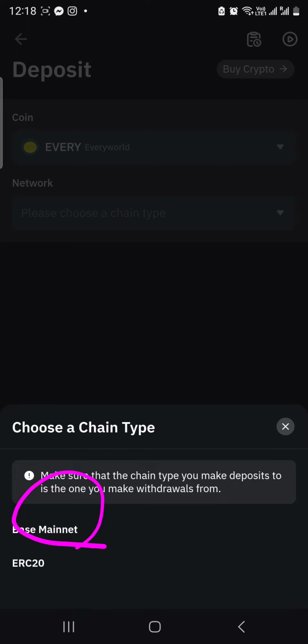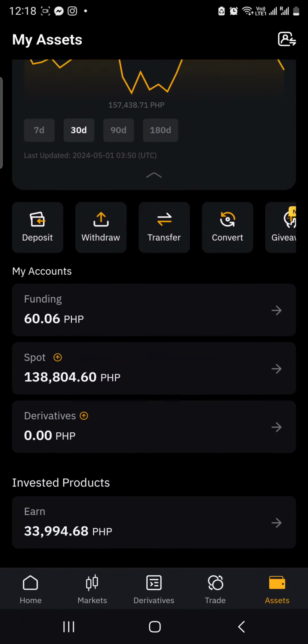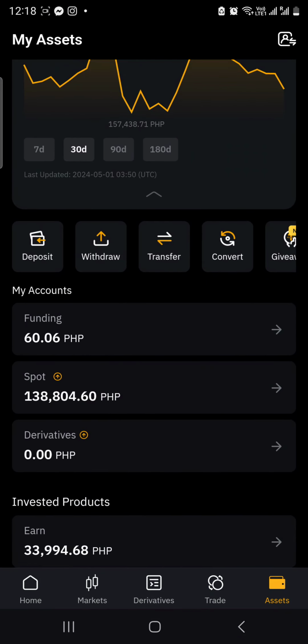Okay, so gawin natin. So go to your Bybit account. Sa mga wala pa, you can use my link kung gusto nyong mag-explore sa Bybit exchange.